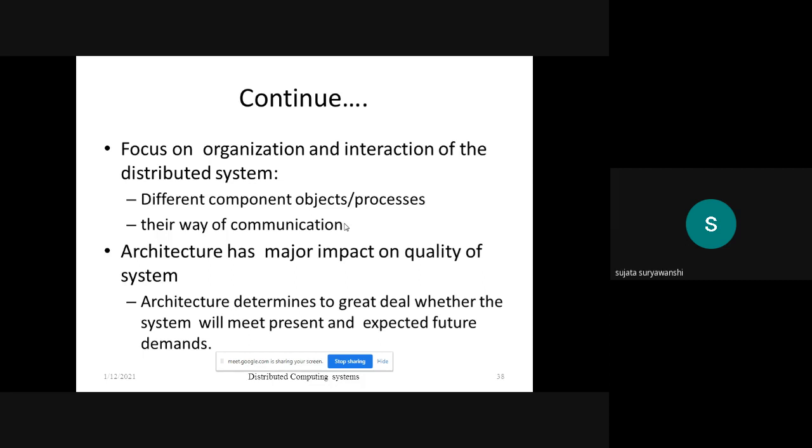Then the architecture has more impact on the quality of the system. When you consider the distributed system, the architecture gives the quality of the distributed system, how the components are located and how they are communicating with each other. If the communication is reliable, and whatever the expectation from that particular system is met, then the system is good and reliable for communication. So it is given by the architecture, how you have created the architecture of your system. It depends upon that.